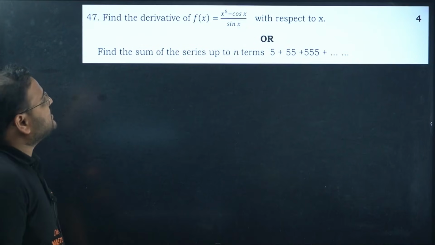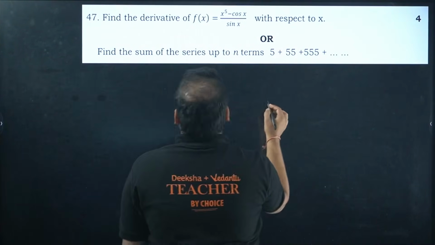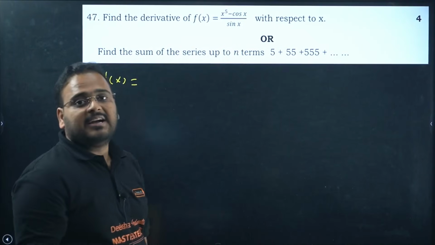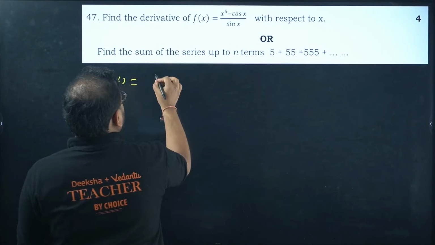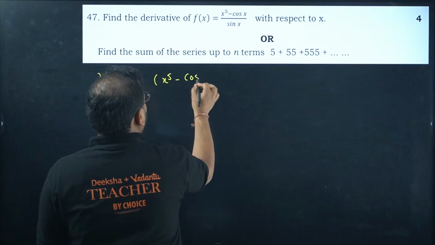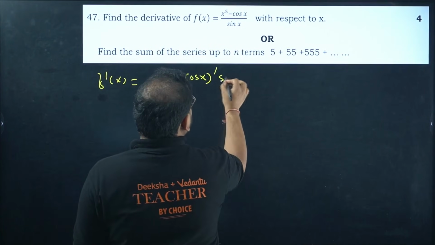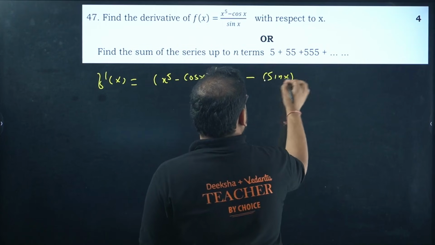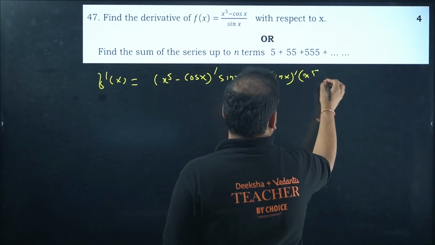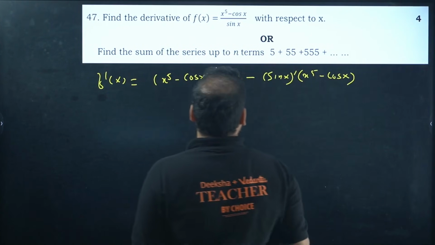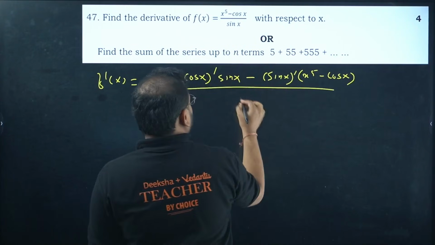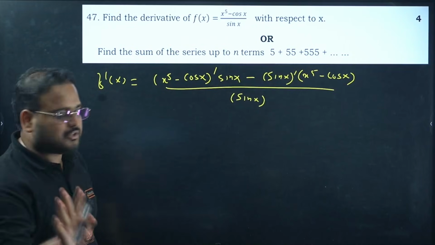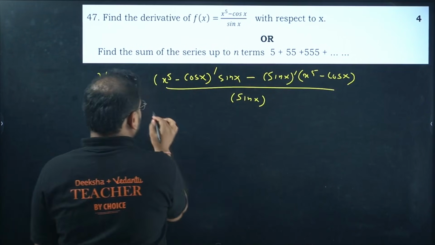Derivative of this one, we have to use the quotient rule. So first part, let's solve it. F dash of x, what are you going to get? Differentiate numerator first: x power 5 minus cos x derivative, keeping sin x as it is, minus sin x derivative and keeping the other one, x power 5 minus cos x, as it is, divided by the denominator square. The dash you see is the symbol of derivative, that much you should know.